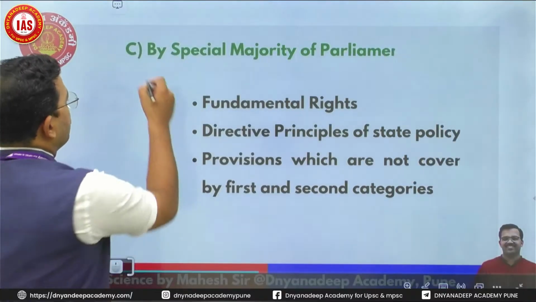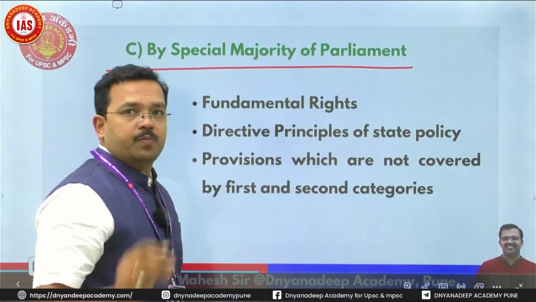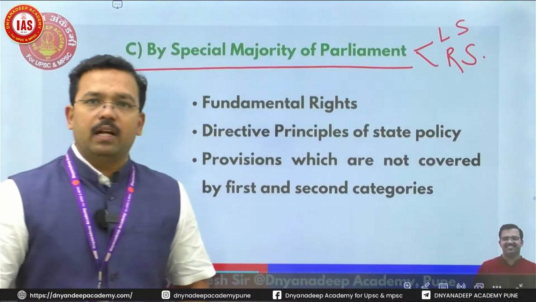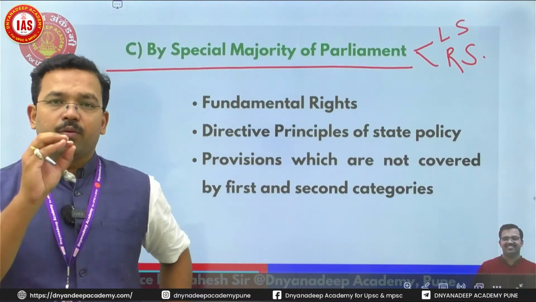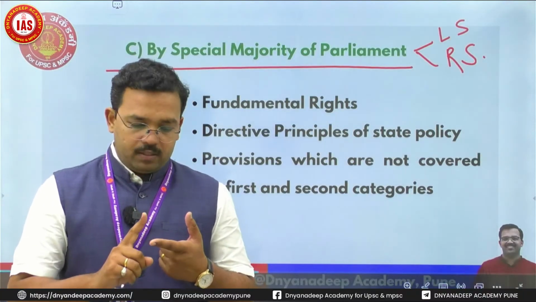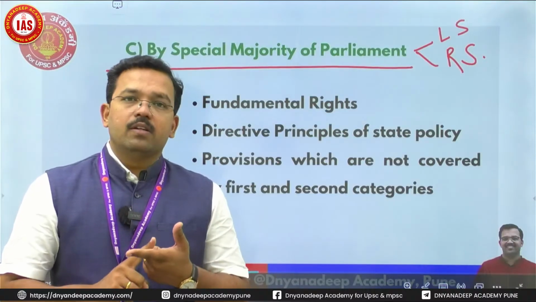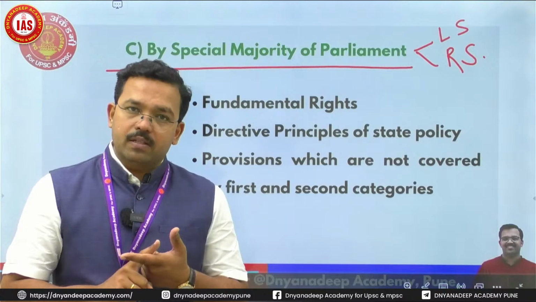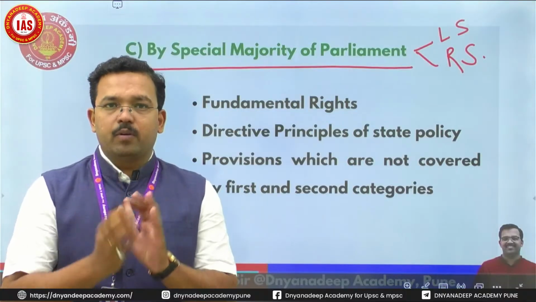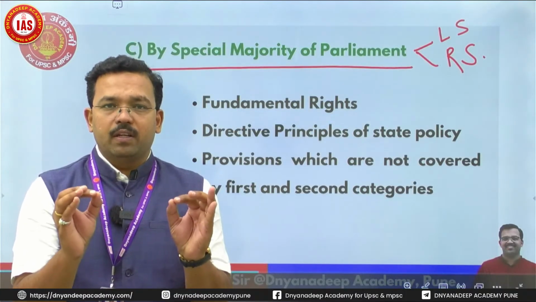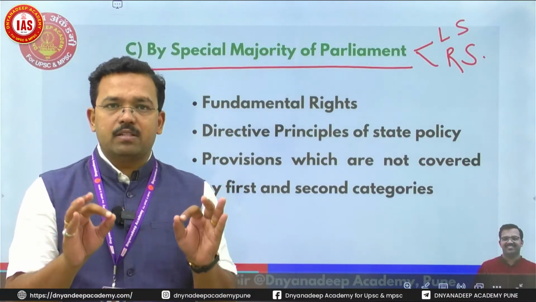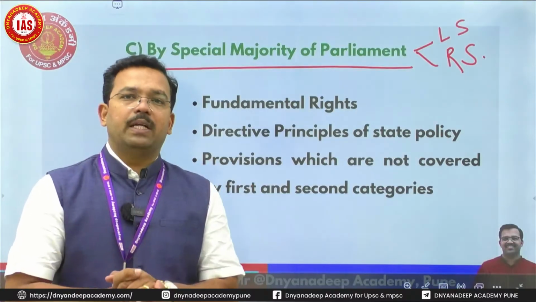Third type is what? It is by special majority of the parliament. That is special majority of Lok Sabha and Rajya Sabha only. We are studying here article 368, which says there are 3 types of amendments. One is by simple majority of parliament, second special majority of parliament, and third special majority of parliament plus at least half of the states saying yes by simple majority. Here one very important thing, there is no time limit within which states should say yes or no to a bill. There is no time limit within which state should say yes or no to a particular bill.